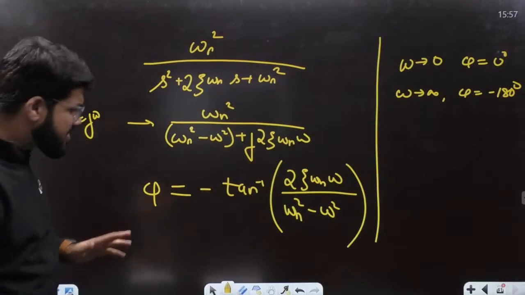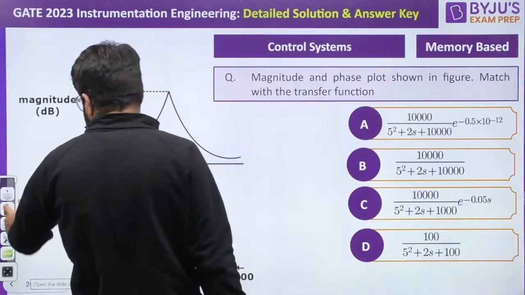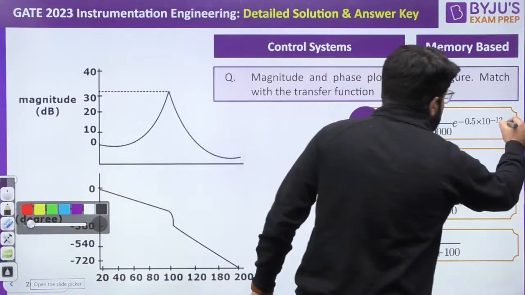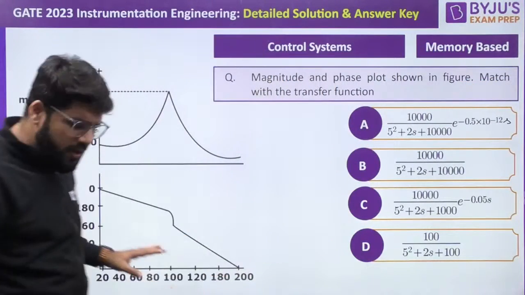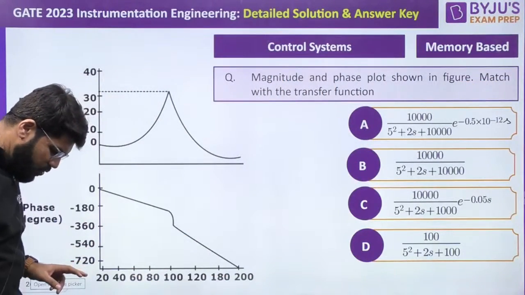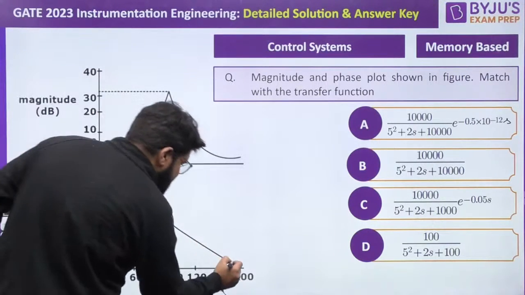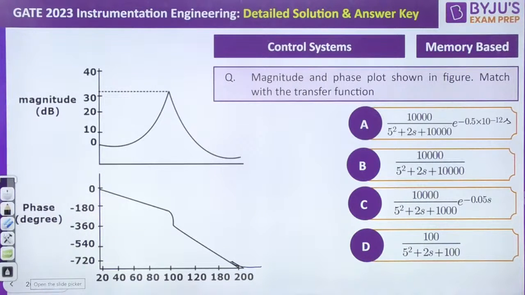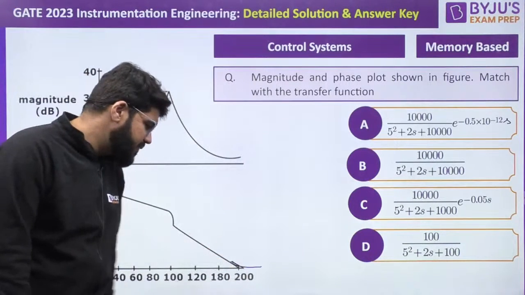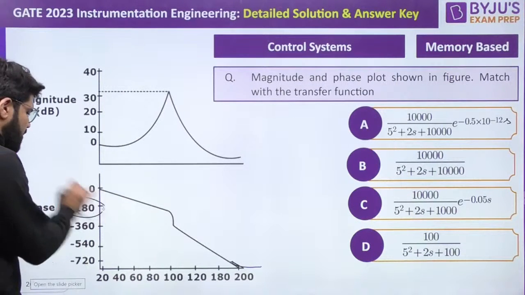Here, if you look into the phase plot, it is not going to touch like this. It's going till minus infinity actually. There's a correction with the plot. That means at omega tending to infinity, phase is at least not minus 180.